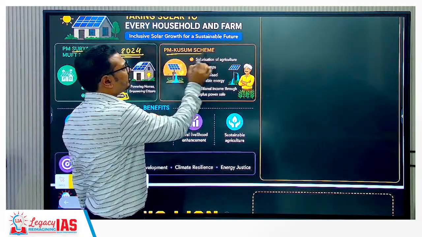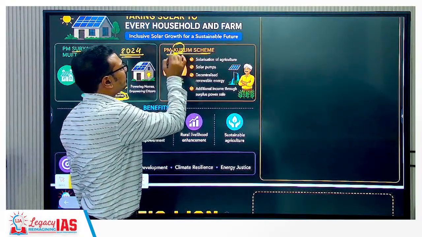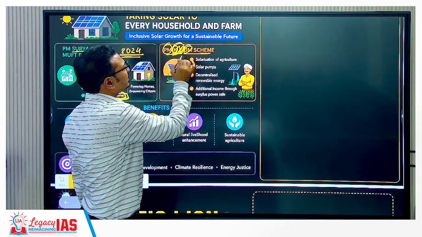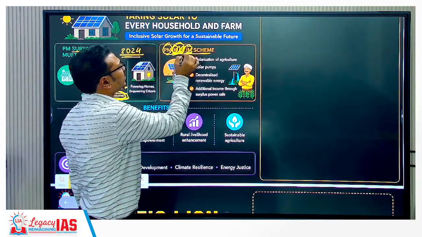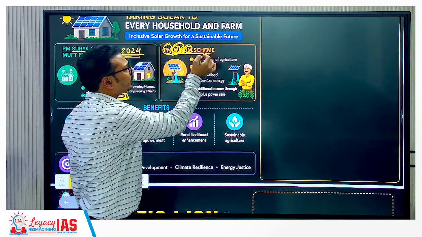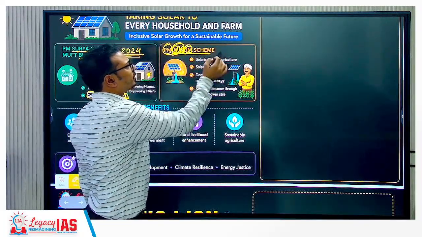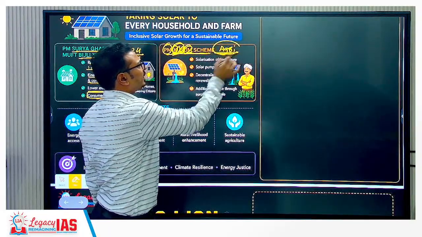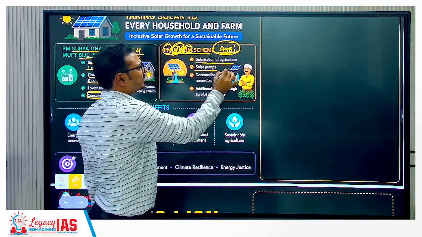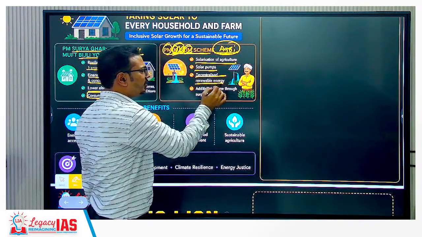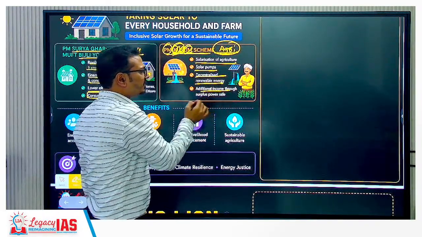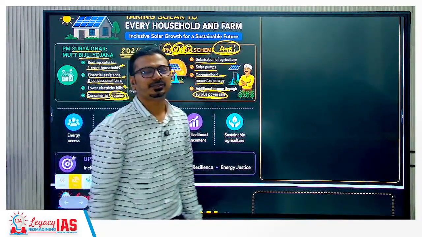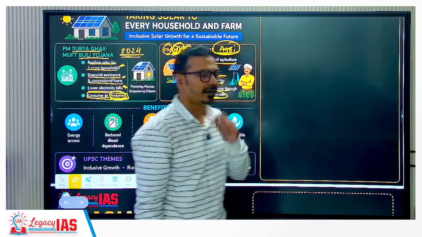PM Kusum scheme is there, right? So here, Prime Minister Krishi Utthan Evam, we can say Krishi Urja and Uttham Mahayojana. This particular scheme is focusing on the agriculture sector and solarization of agriculture or irrigation pumps, solar pumps, decentralized renewable energy. So additional income is generated through solar power production that is sold, and the farmers are getting additional income here.